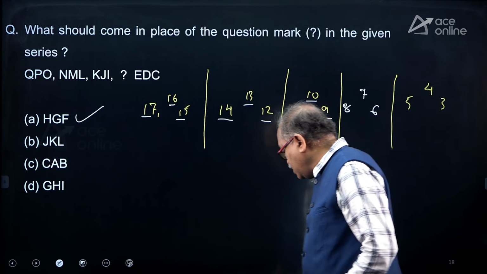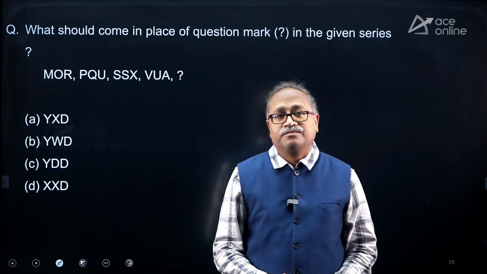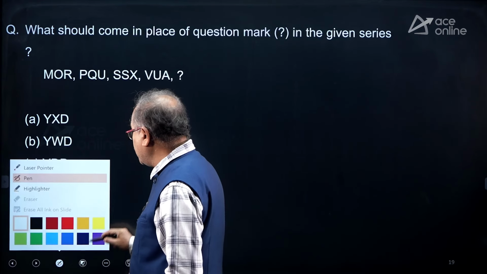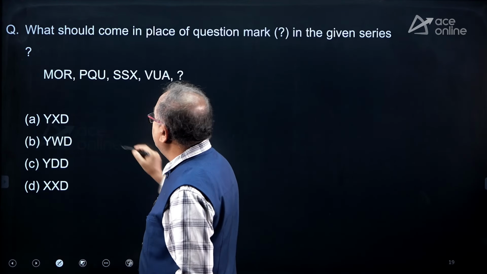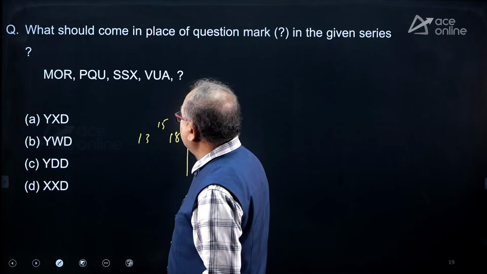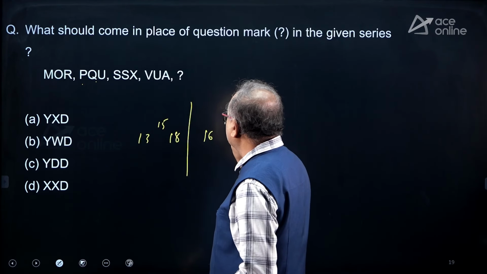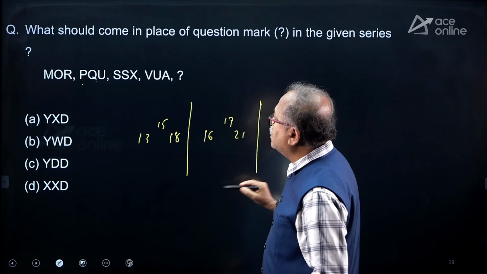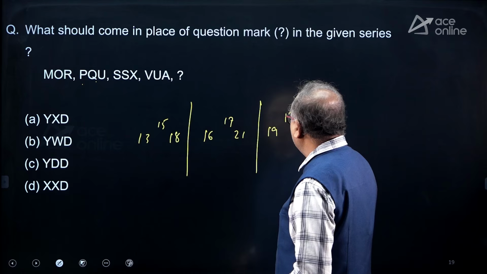Okay, let's move on to the next question over here, and again it's alphabet related. Let me write down the numbers of the alphabet, and then things will become clearer. So this is 13, 15 and 18. What is the second one? This is 16, 17 and 21. And what about this? 19, 19 and 24.